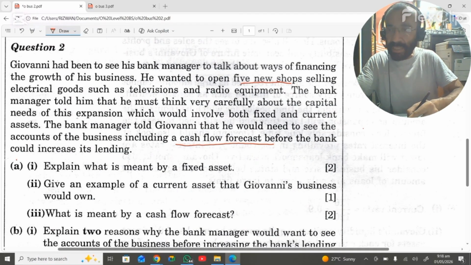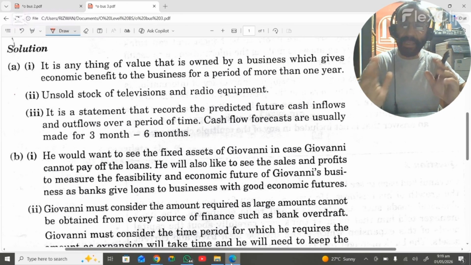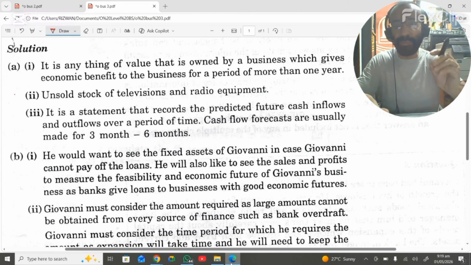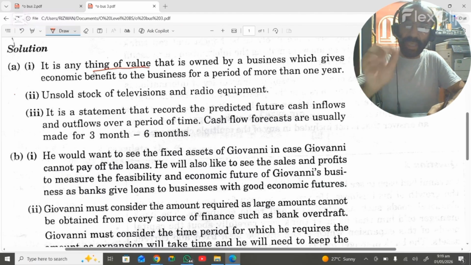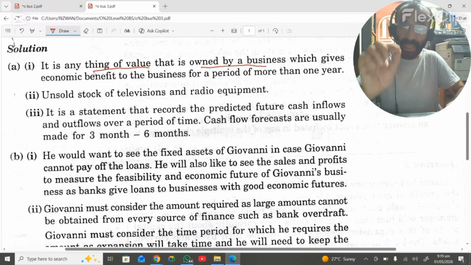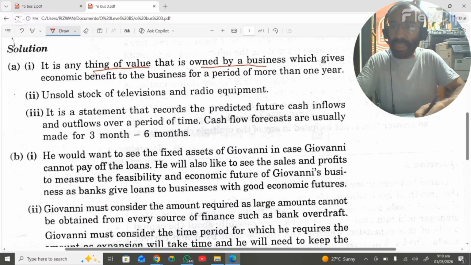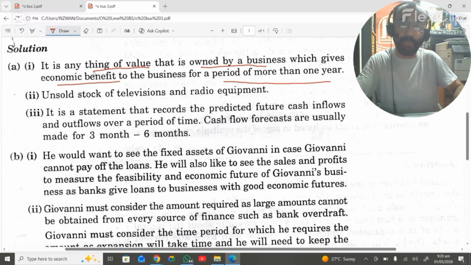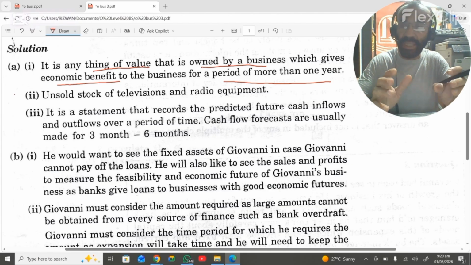Okay. A's first part is: explain what is meant by the fixed asset, and there are some things which are very necessary to mention whenever you are explaining the fixed assets. So concentrate. It is anything of value. So this is the first thing, that any valuable thing that is owned by the business. So this is the second important point, which gives economic benefit to the business for a period of more than 1 year. So these are the things which are necessary to mention whenever you are explaining the fixed assets.